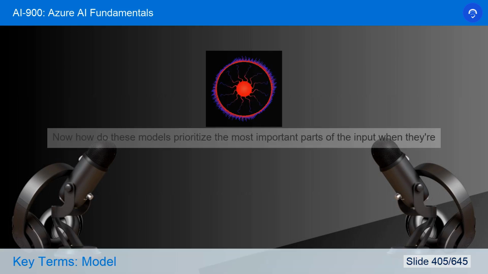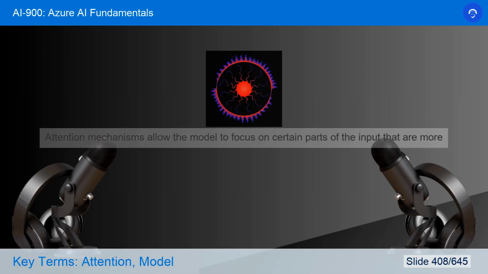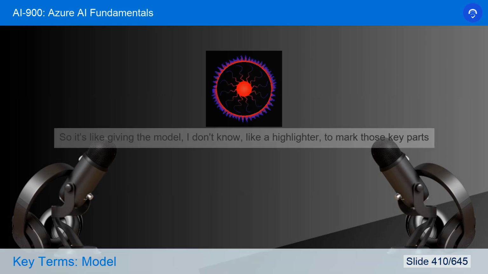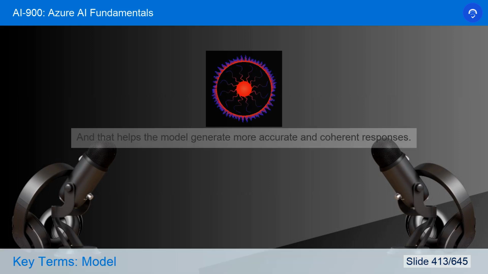That makes sense. Now, how do these models prioritize the most important parts of the input when they're generating output? Well, that's where something called attention comes in. Attention mechanisms allow the model to focus on certain parts of the input that are more relevant to the task at hand. So it's like giving the model a highlighter to mark those key parts of the text. Precisely. And that helps the model generate more accurate and coherent responses.